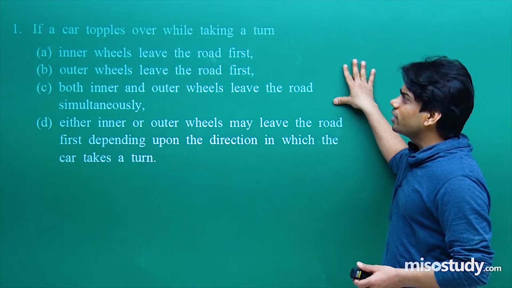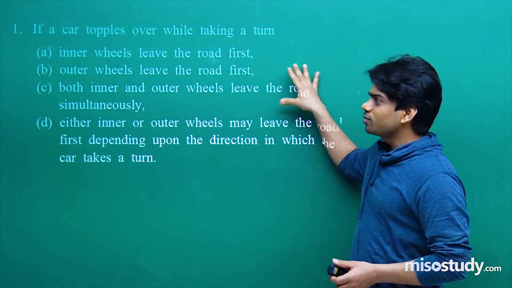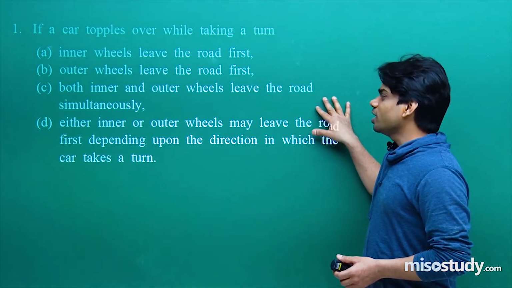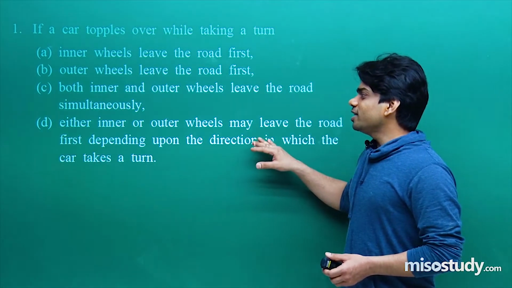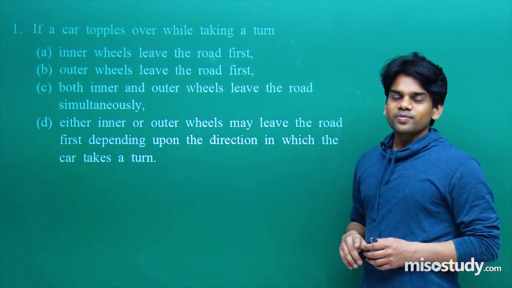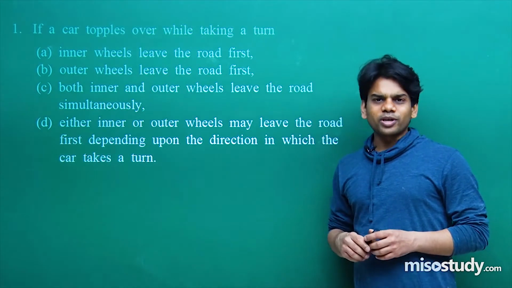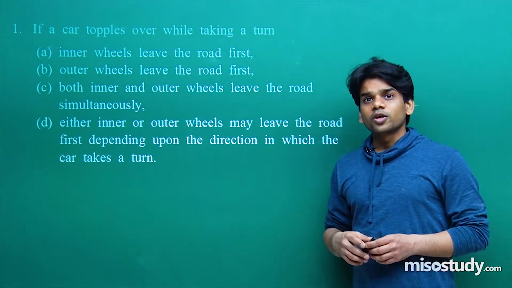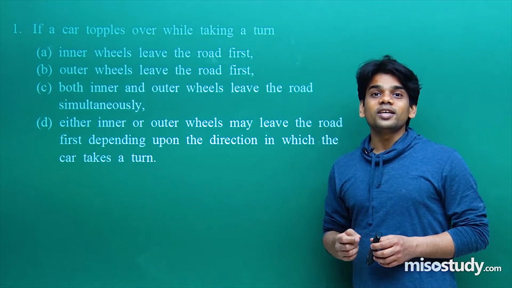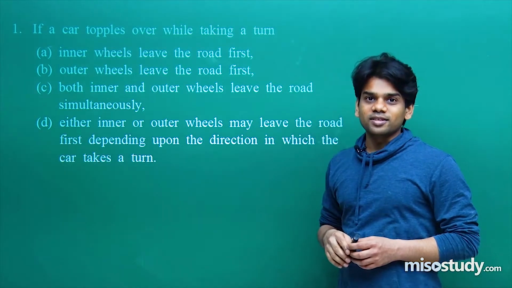If a car topples over while taking a turn: A, inner wheels leave the road first; B, outer wheels leave the road first; C, both inner and outer wheels leave the road simultaneously; D, either inner or outer wheels may leave the road first depending upon the direction in which the car takes a turn. Now let me tell you, have you ever imagined, if you're traveling in a car on a horizontal road and you are taking a turn, which wheels will actually leave the road first? You have to understand this.